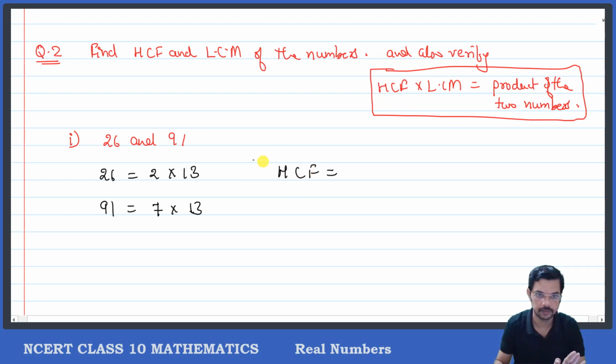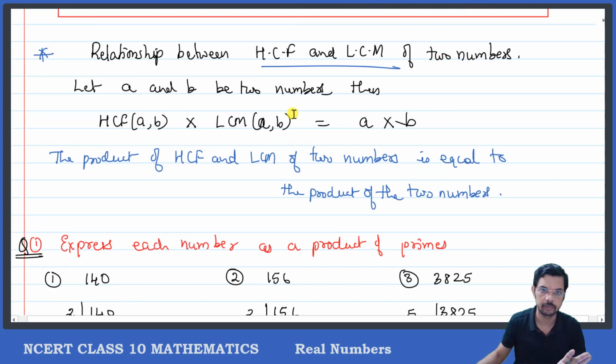Okay, so now what will be the HCF? HCF will be the common factors with their least powers. So here 2 is not common, so I will not use it. 13 is common, so I will be using 13. 7 is not common, so I will not use 7. What is the least power? Least power is 1.